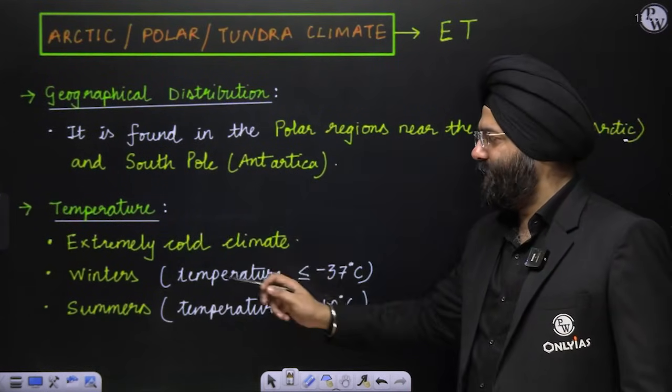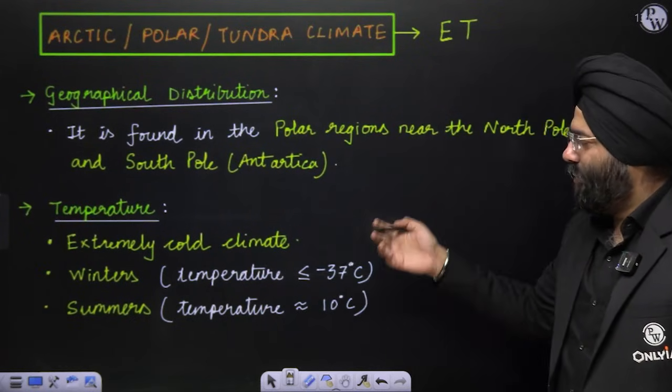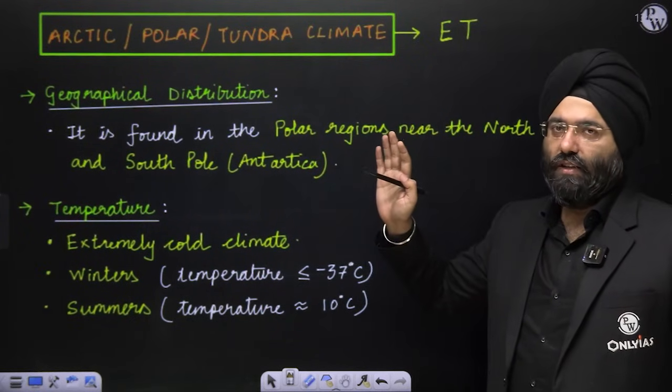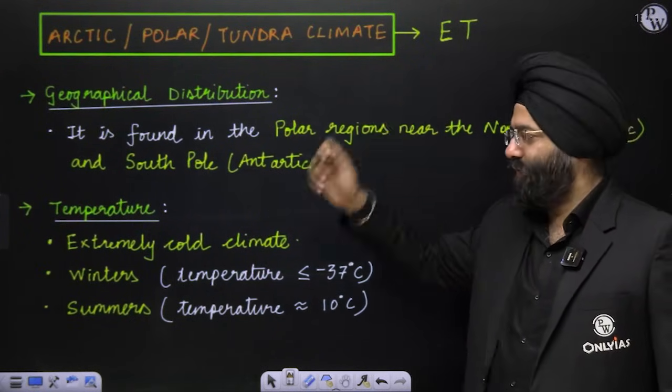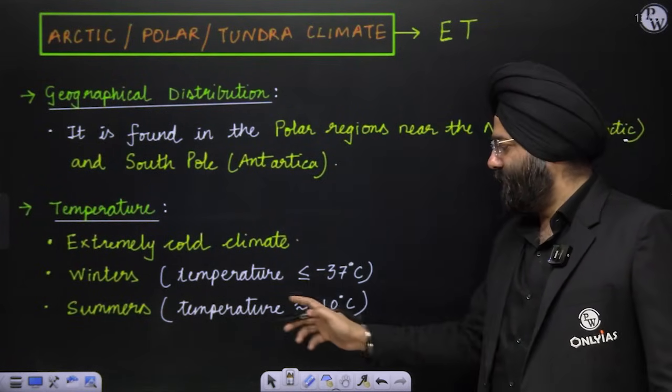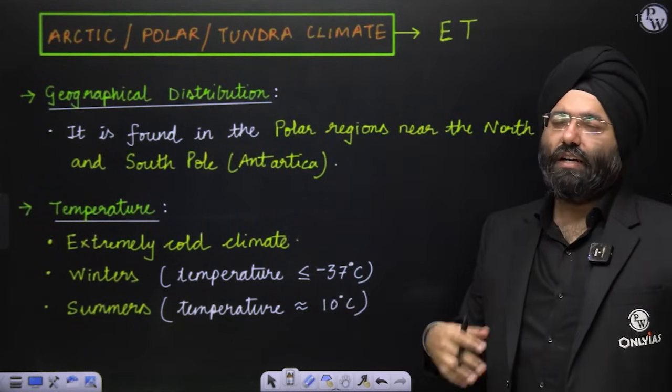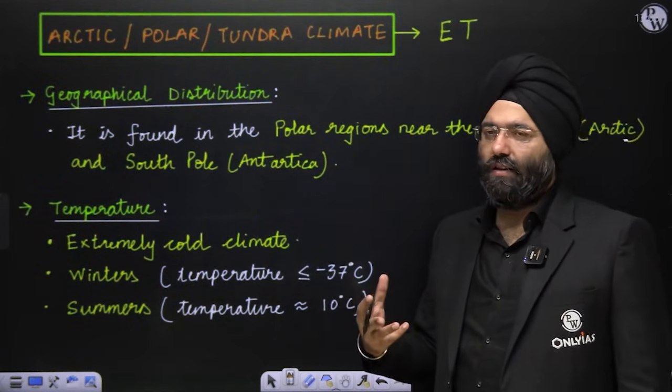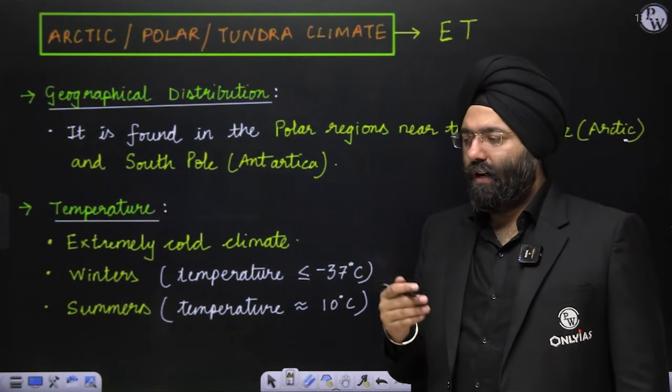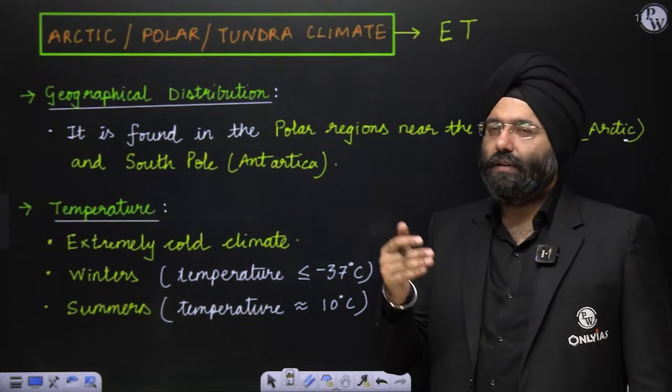Extremely cold climate. Winters are always below minus 37 degrees Celsius. It might go to even severe conditions, minus 50 also. Summers are close to 10 because you might be receiving direct sun rays, and during that time the insolation might raise the temperature also.